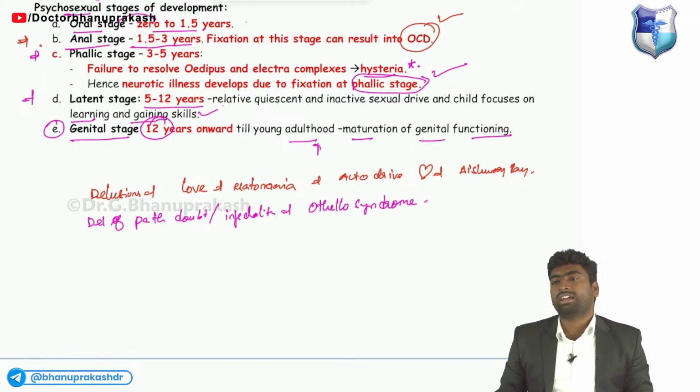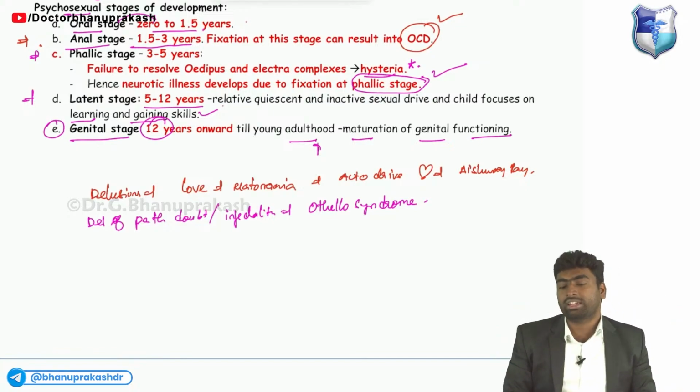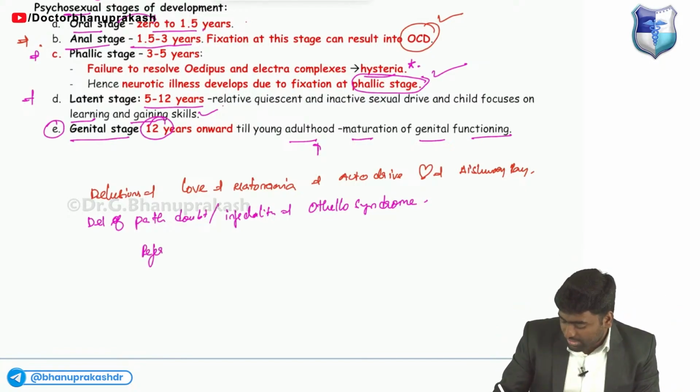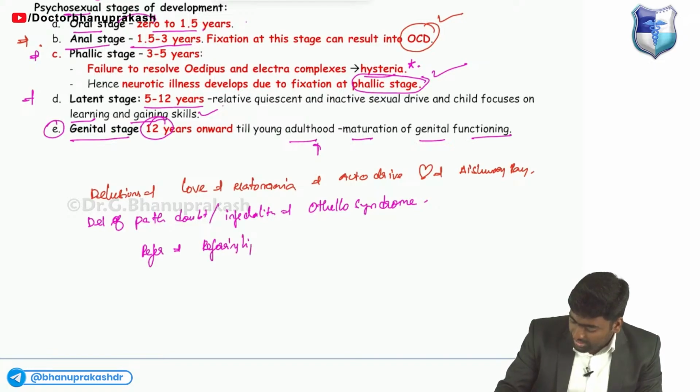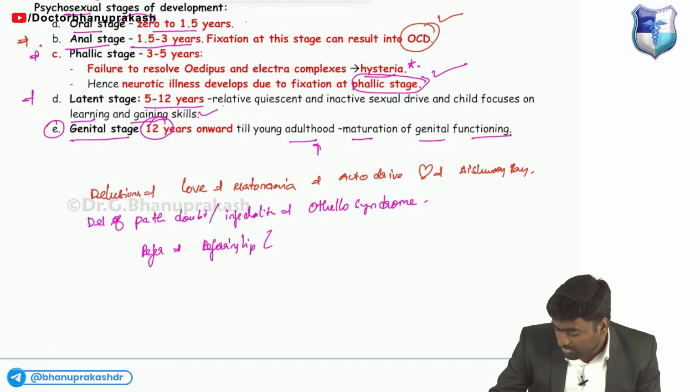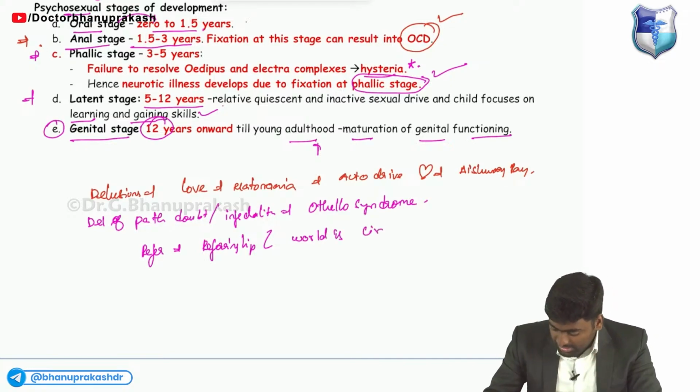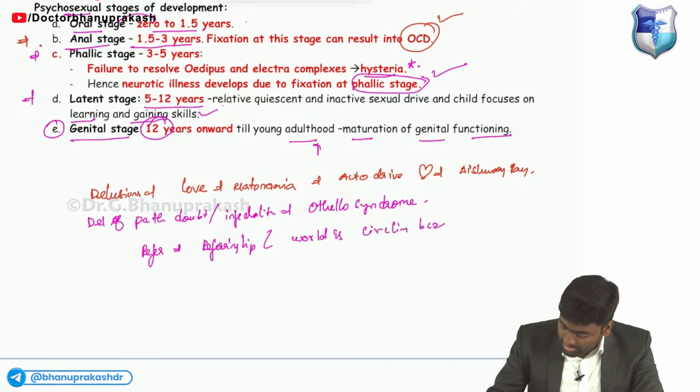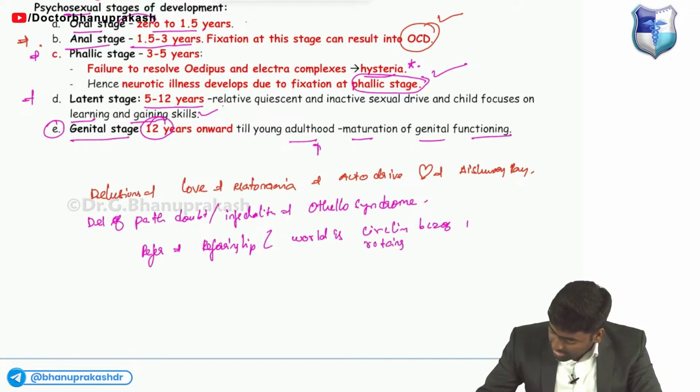Then there is delusion of reference, meaning everything happens because of me; reference means referring to himself, like the world is circling or rotating because of me.